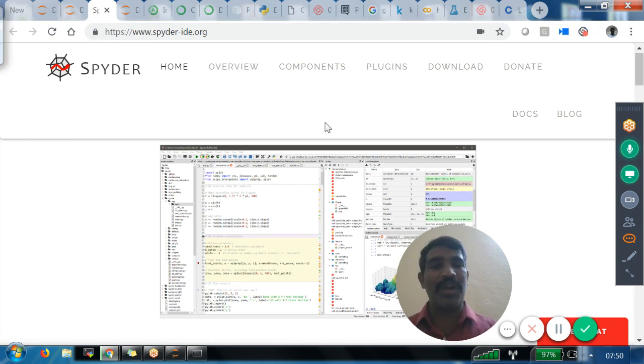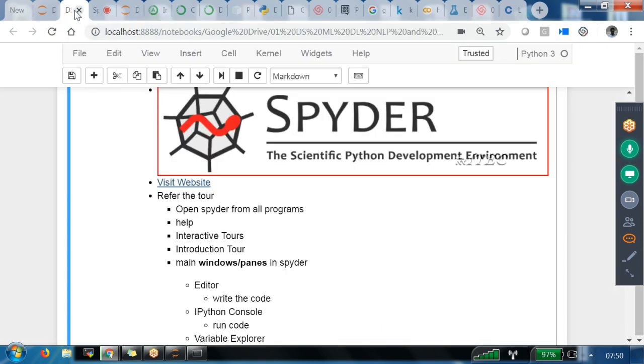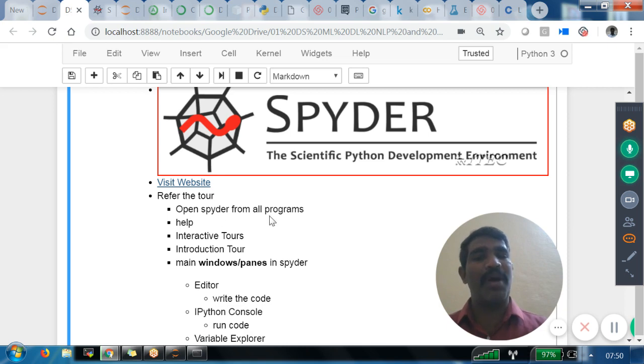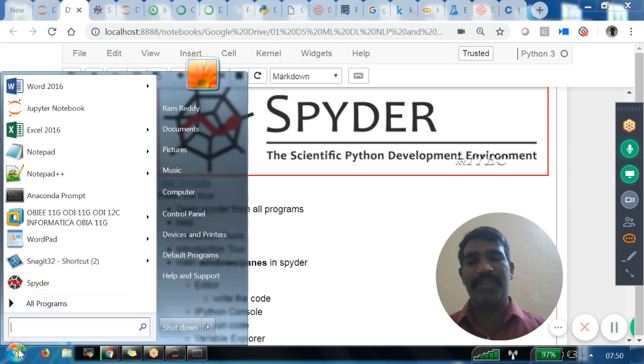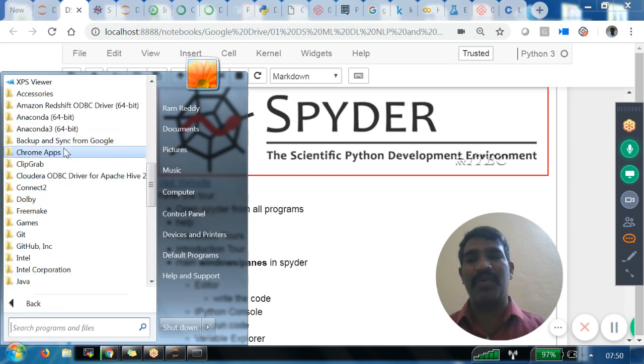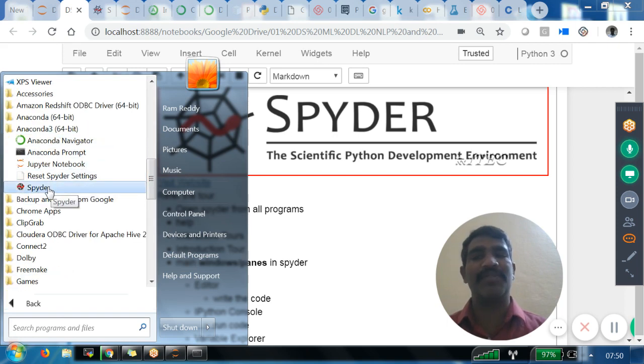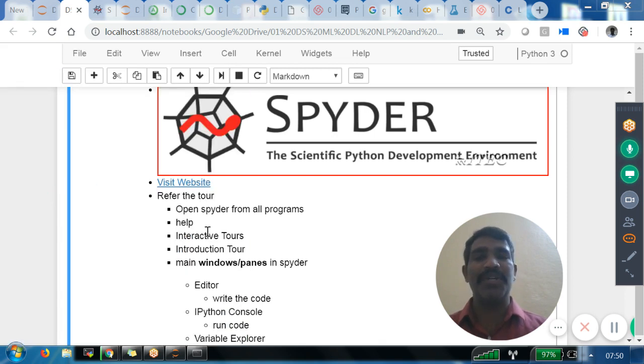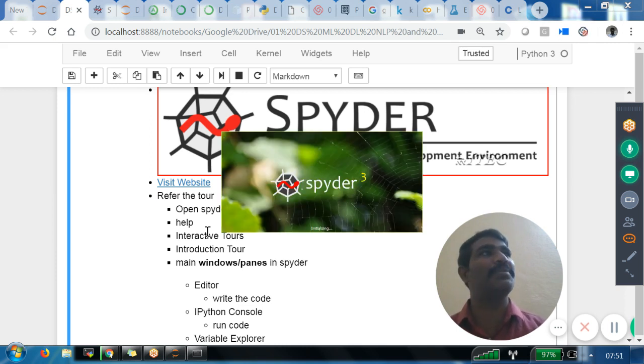Now I want to write some small program into this. How can I write it? Let us follow the notes. Open Spyder from all programs. I am going here, then again all programs, then we have to go for Anaconda 3. There is an option called Spyder. If you click on Spyder, we get a Windows-based IDE. IDE stands for Interactive Development Environment, or some people call it Integrated Development Environment. You can call it either.